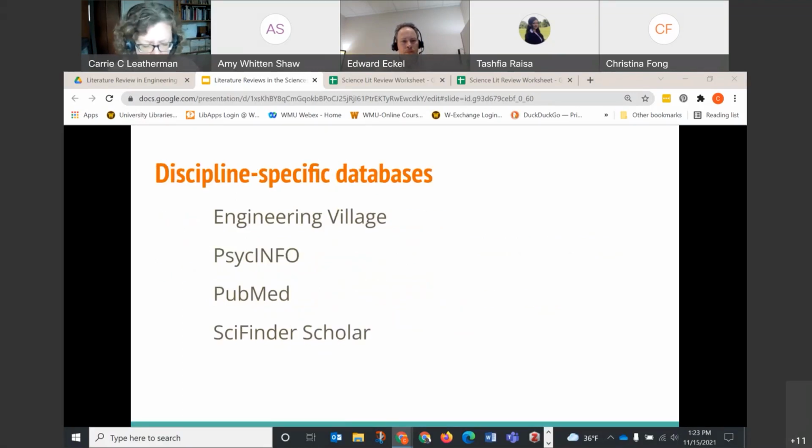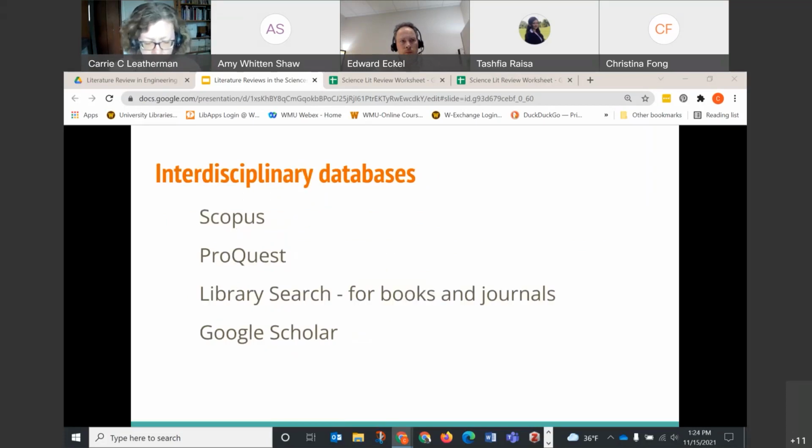Here are some examples of discipline-specific databases. Engineering Village, PsycInfo for psychology, PubMed has a lot of medical information, especially biomedical information. SciFinder Scholar has a lot of chemistry-related information. Interdisciplinary databases include Scopus and a whole series of ProQuest databases. Library Search isn't specifically an article database, but a search tool through the library website that helps you search within a lot of other article databases as well as our holdings.